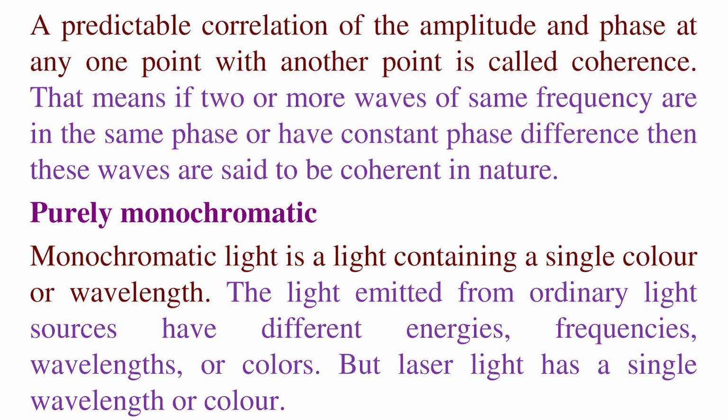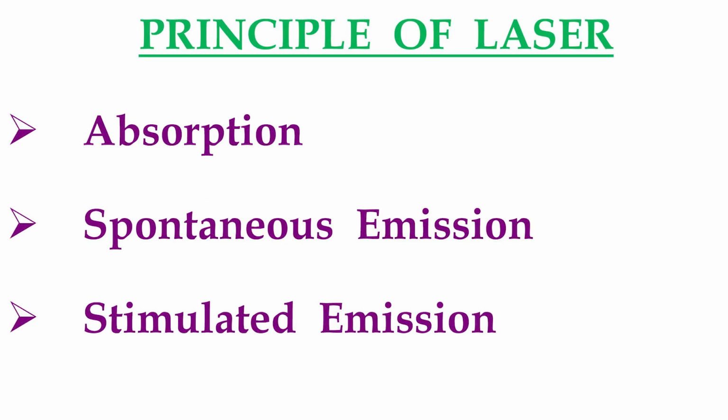Then purely monochromatic. Monochromatic means single color. Monochromatic light is light of a single color or single wavelength. The light emitted from an ordinary light source has different energies, frequencies, wavelengths or colors, but laser light has a single wavelength or color. Next one is the principles of lasers.